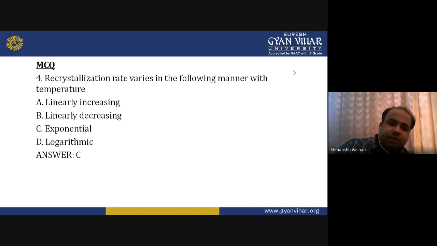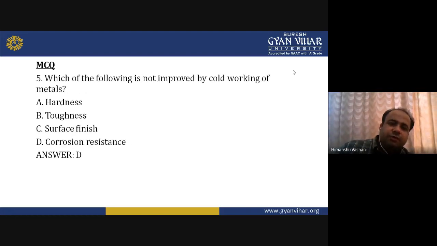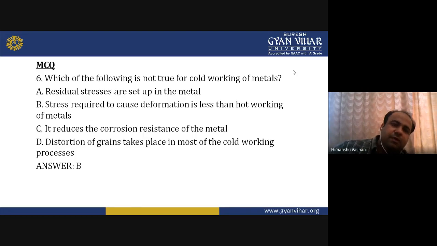Okay, here you need to understand. Which of the following is not improved by cold working of metals? The corrosion resistance will not be improved. Which of the following is not true for cold working of metals? Either residual stresses or stress required to cause deformation. The answer is the stress required to cause deformation is less than in hot working of metals. Reduction of corrosion resistance of metal is wrong in this. The answer is stress required to cause deformation is less than in hot working of metals.